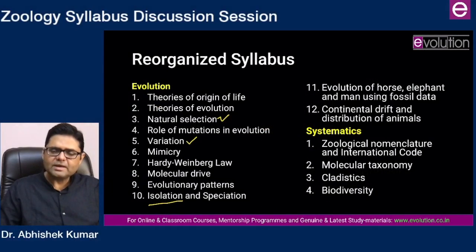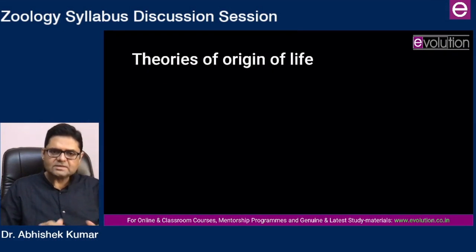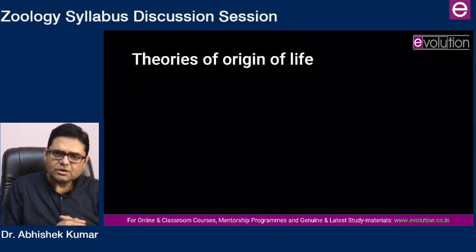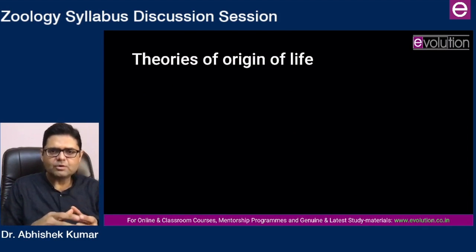When we come to analysis of individual topics, the first topic here is theories on origin of life. So when we talk of theories on origin of life, there are 2 sets of theories. The theories which were proposed in the earlier times were largely speculative, and later scientific developments disproved those theories.